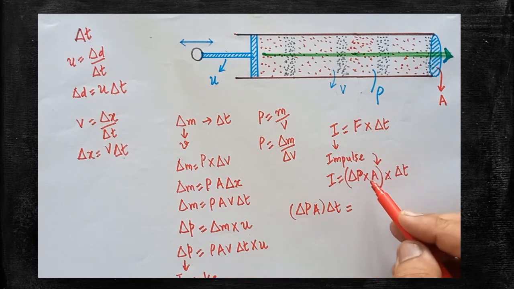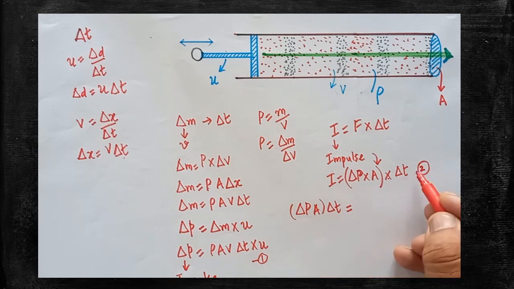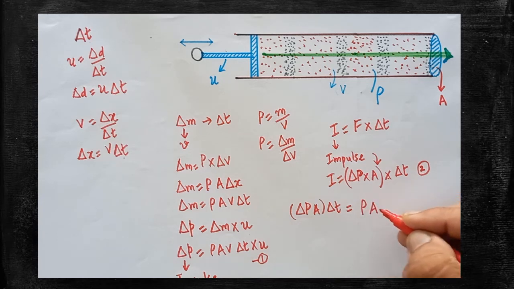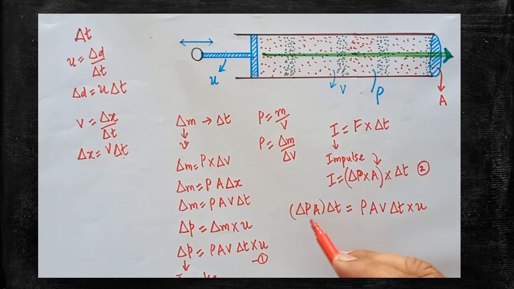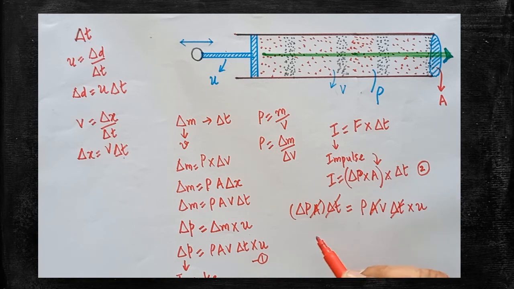The impulse formula is obtained from momentum. So this one can be taken as 1 and this one as 2. Are you clear? 1 can be equated with 2. Already 2 is written; this 1 is ρ A V ΔT into U. Now we can cancel the common factors. A can be cancelled. ΔT can be cancelled.